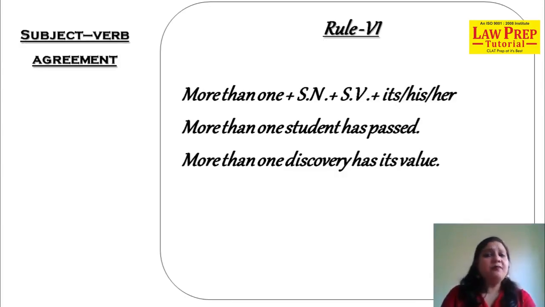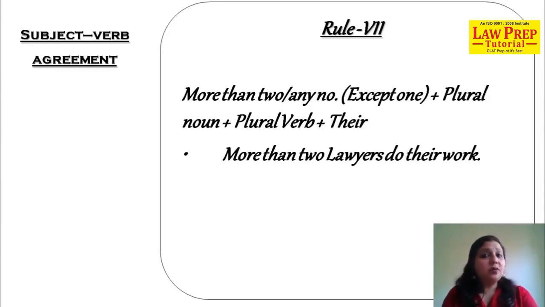I'll be coming up with a connected rule with this in this situation. So when you have in this question to be noted more than one, in that case, we have singular noun, singular verb, and when it is plural noun, it will be plural verb. Both the things have to be kept in mind while doing this. Next rule, rule number 6, after that rule number 7.